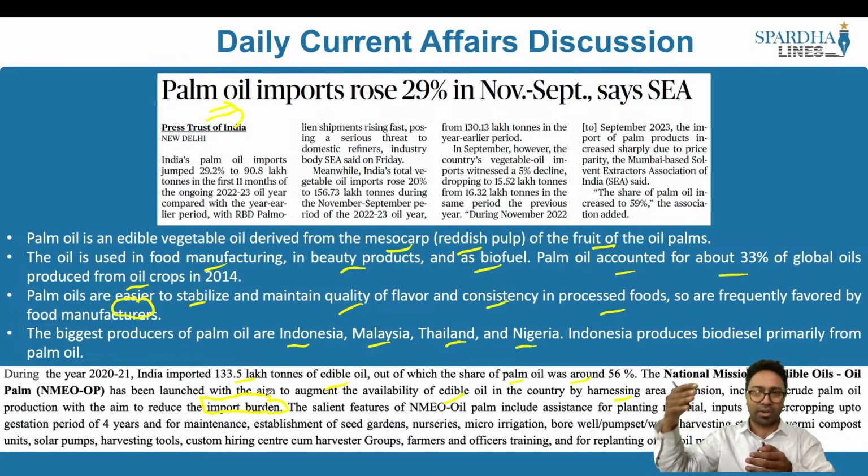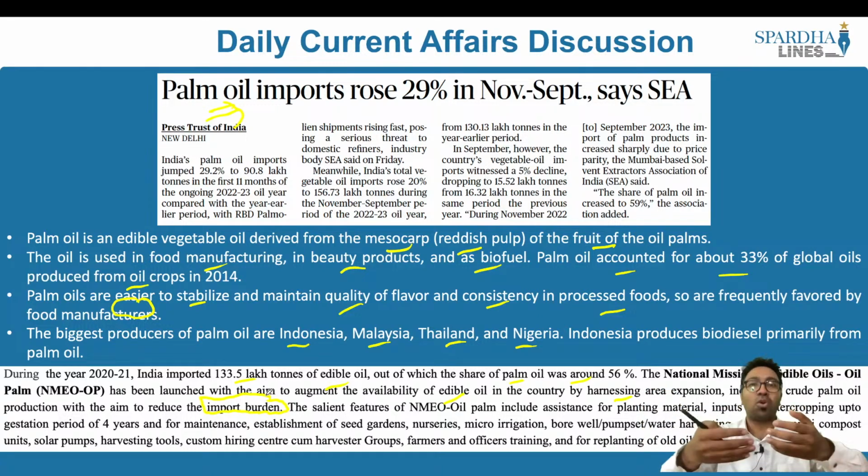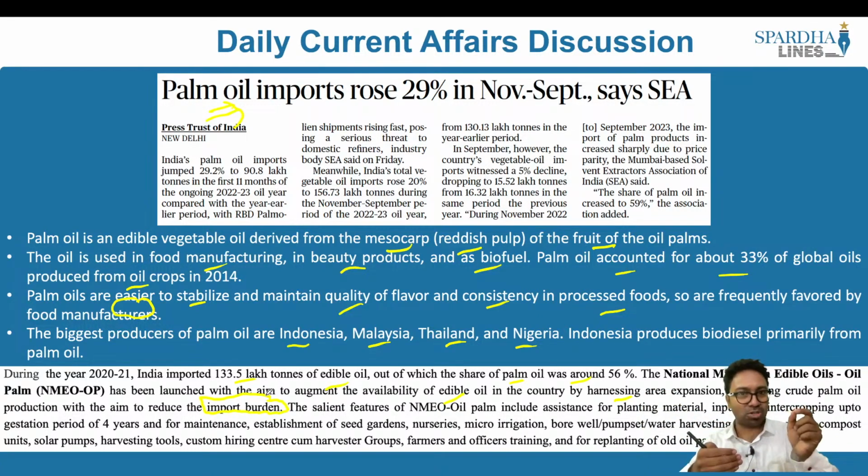the world over. For example, we are making sure that we do not import it from Indonesia, we do not import it from Malaysia, we make sure that we have our own products in place, and that happens to be the major salient feature of this program.